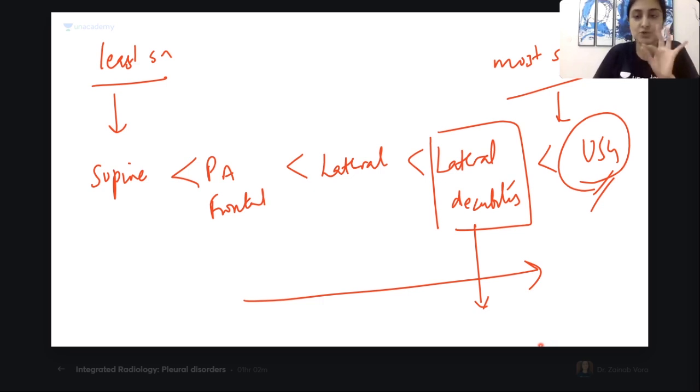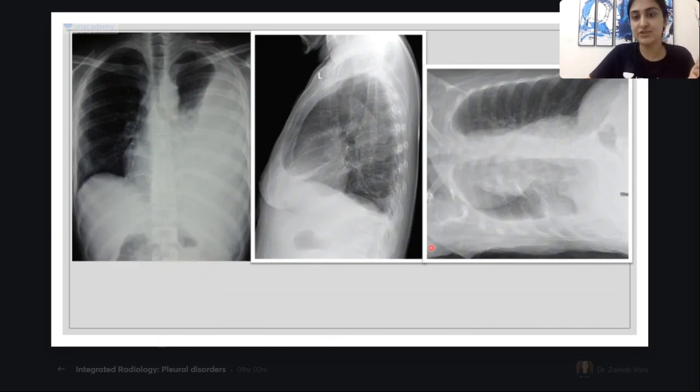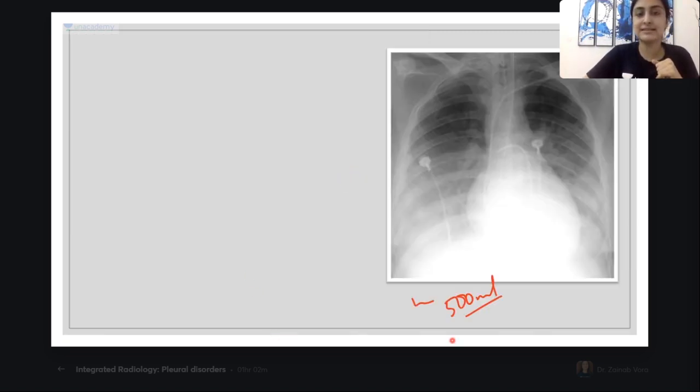Those of you joining in now, remember the most important thing that we have done, the sequence of sensitivity of detecting pleural effusion. If they ask you most sensitive, ultrasound can detect as little as 5 to 10 ml of fluid. Most sensitive X-ray, if they ask you, is lateral decubitus. Ask the person to lie down, and it will appear something like this. Look at this image. Can you see this layering of the fluid? This is the most sensitive investigation as far as X-ray is concerned. Then we have lateral, then the frontal view, and the least sensitive is the supine view.